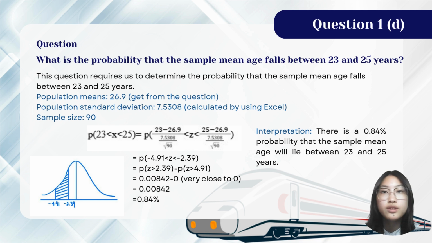Next, for question 1D, the question requires us to determine the probability that the sample mean age falls between 23 and 25 years. So we use the same information as question 1C and use the Z-score as well. Since the Z falls between the area of negative 4.91 and negative 2.39, we have to subtract the probabilities so that we can get the final probability, which is 0.00842. As a conclusion, there is a 0.84% probability that the sample mean age will fall between 23 and 25 years. So that's all for question 1C and D.